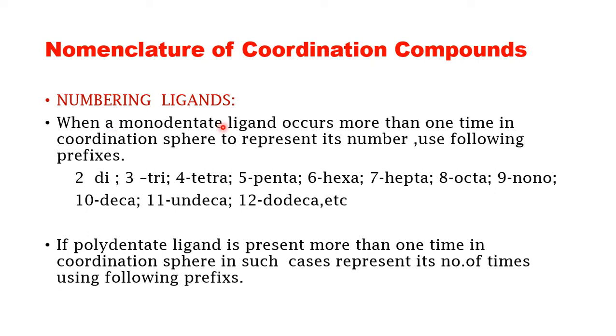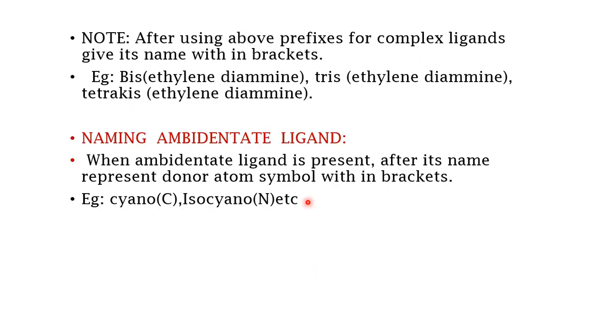Suppose the ligand present inside the coordination sphere is a polydentate ligand, and it is present more than once. Then what are the prefixes to be used? In that case, you need to use prefixes like bis, tris, tetrakis: bis for 2 ligands, tris for 3 ligands, tetrakis for 4 ligands. Ethylenediamine is a polydentate ligand where its denticity is 2. So in polydentate ligand cases, you need to use prefixes like bis, tris, tetrakis.